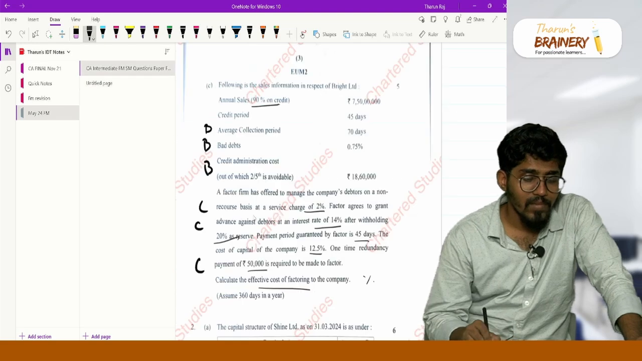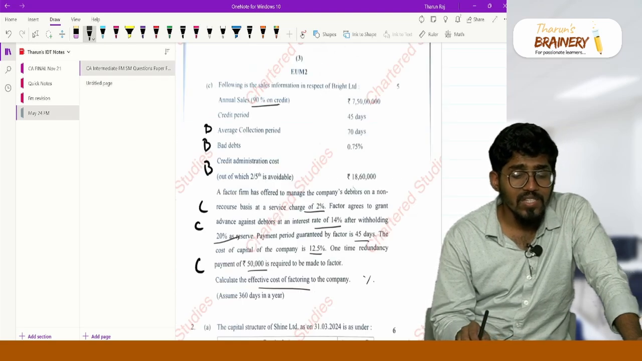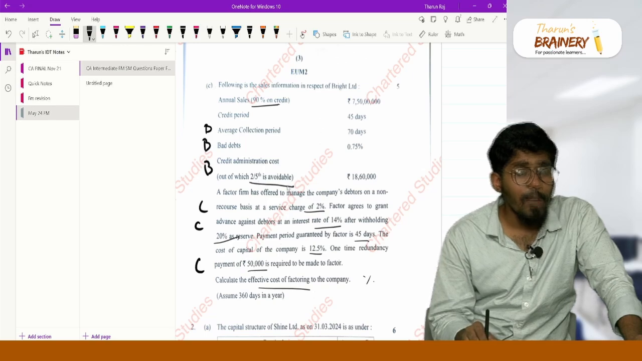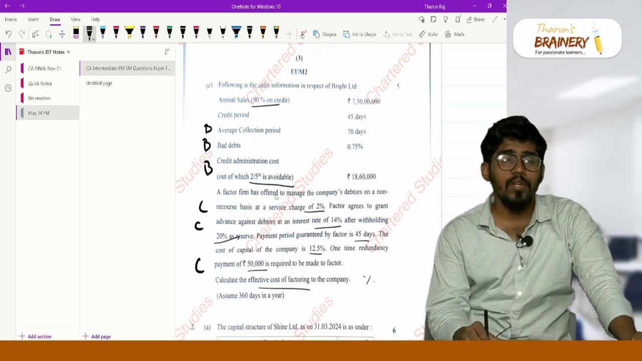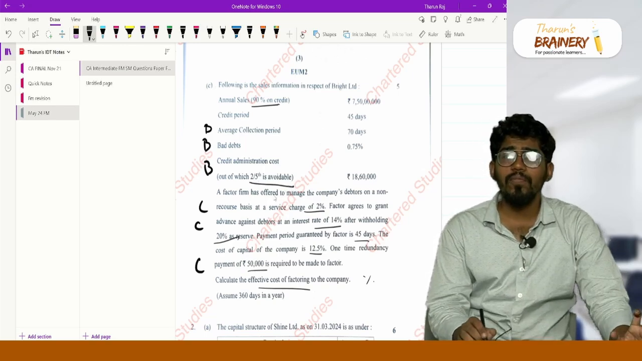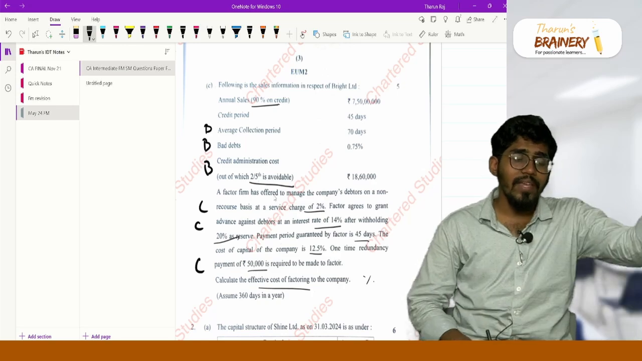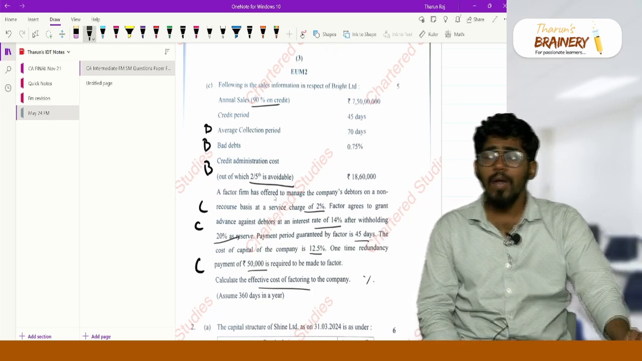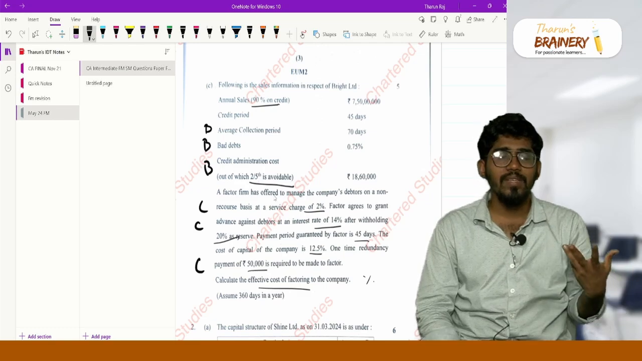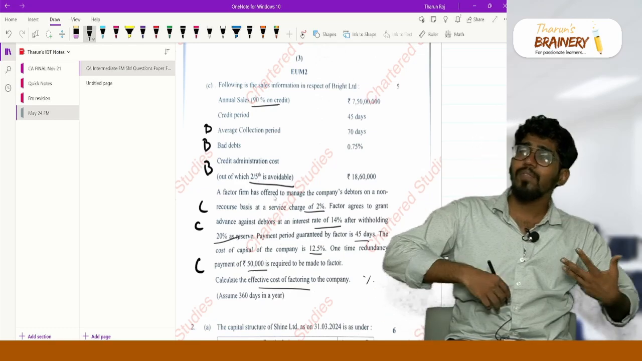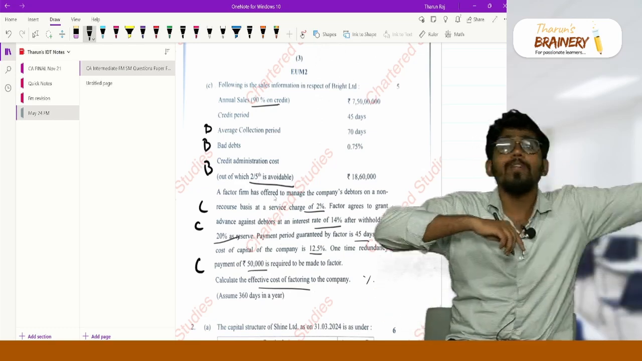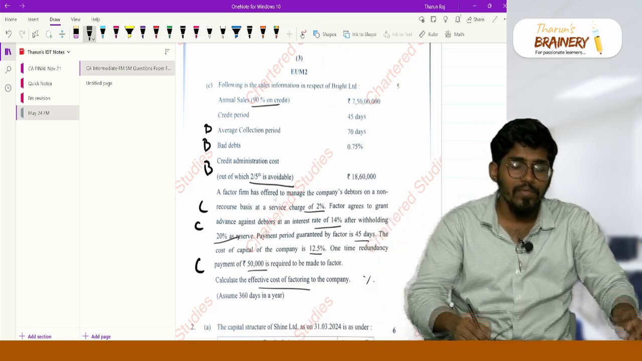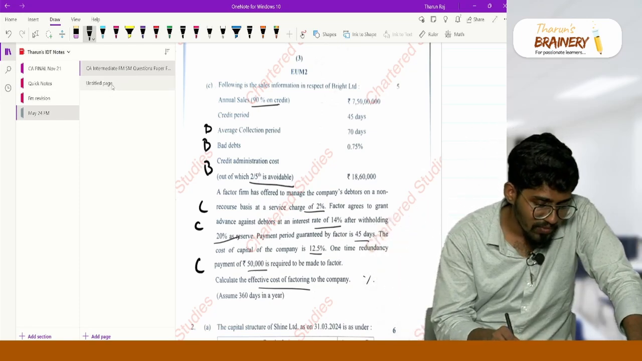Now read. Credit administration cost is actually 18,60,000. Of that, 2/5 is avoidable, which means 3/5 is not avoidable. Because of the factor coming, 2/5 I can avoid, but 3/5 I cannot avoid. The amount that I can avoid is my savings, correct? Because of the factoring agreement, I can avoid 2/5 of the cost, so avoiding 2/5 of the cost is nothing but saving that 2/5 of the cost. So 18,60,000 2/5 is saved.